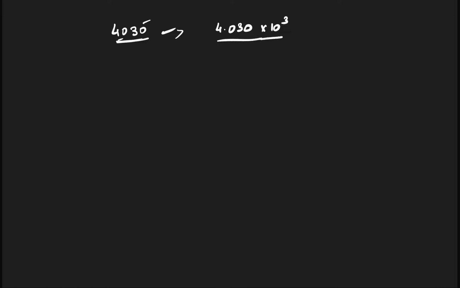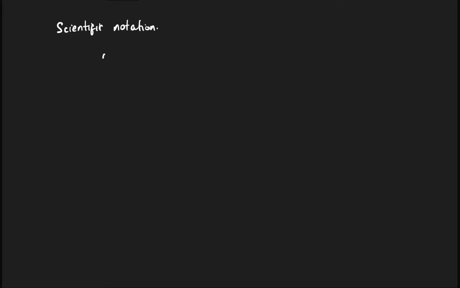This is the way to write any scientific notation. One number followed by all the numbers after the decimal point into 10 to the power something. This is the way you represent significant figures scientifically. This is known as scientific notation. Okay, so scientific notation means, scientific notation of representing is one number